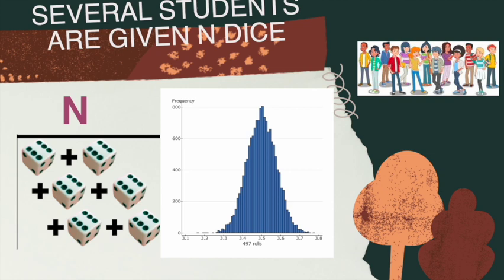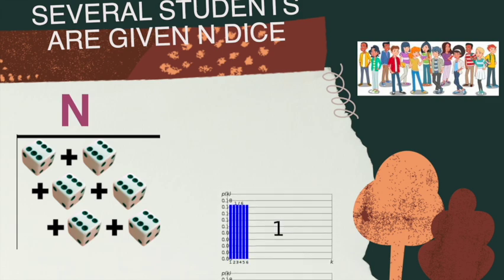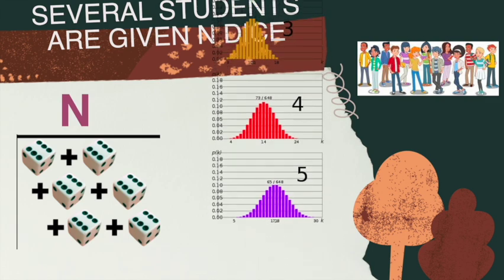This outcome is synchronous with the central limit theorem, which states that the distribution of sample means approximates a normal distribution as the sample size gets larger, regardless of the population's distribution. And eventually, the graph reaches a normal distribution.